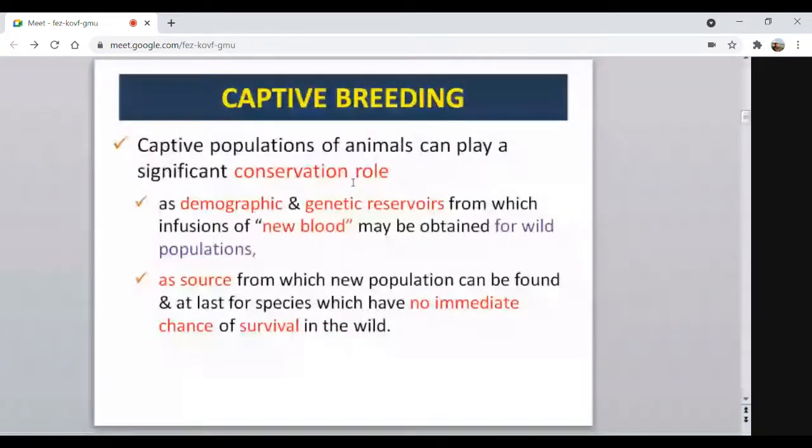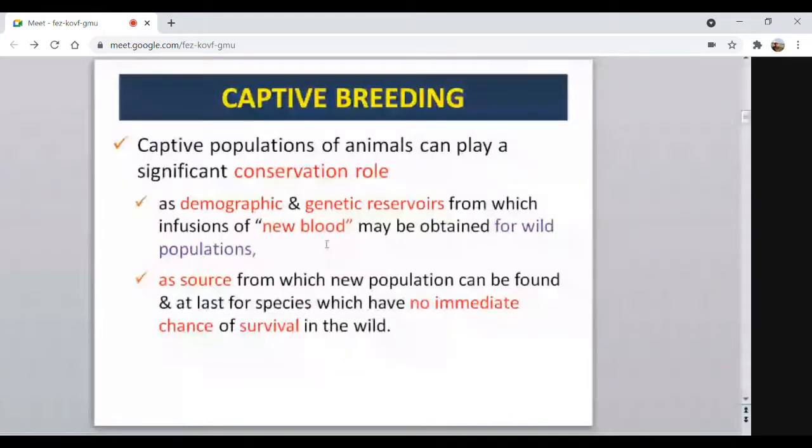As demographic and genetic reservoirs, as reserve animals, from which infusion of new blood may be obtained for wild populations. It means animals bred in captive conditions may be reintroduced into the wild population, so they act as new blood, or they act to increase the genetic variability of wild populations.